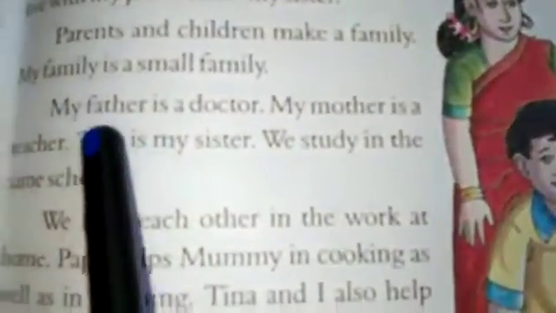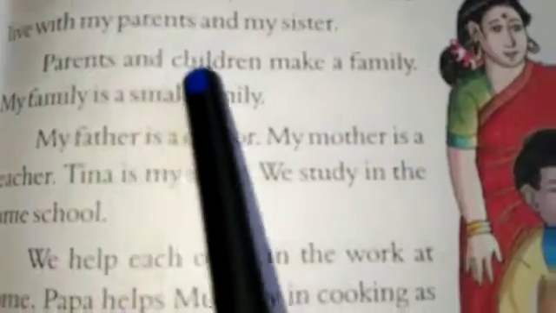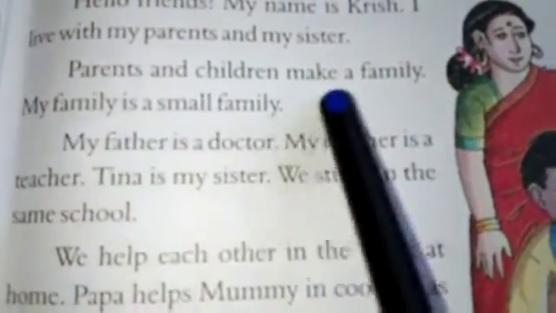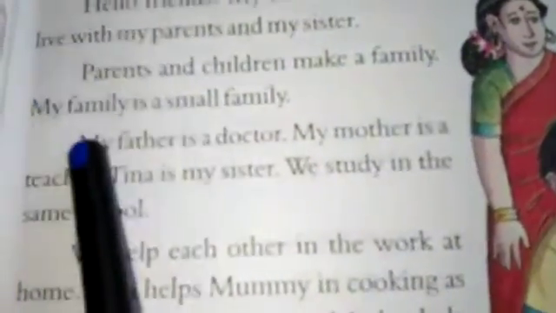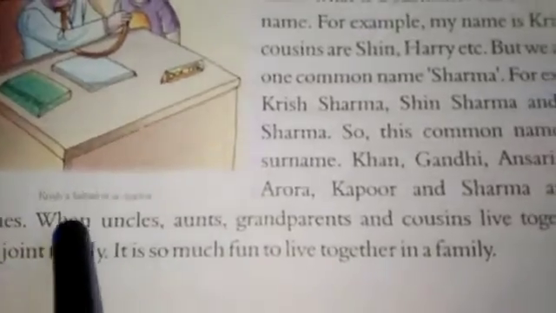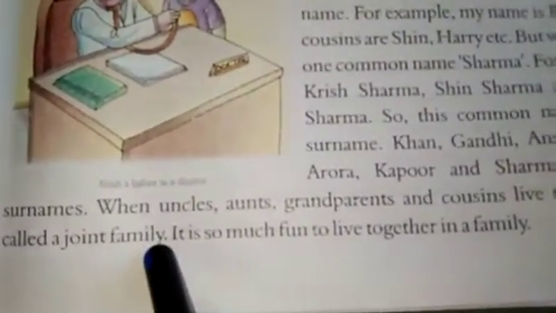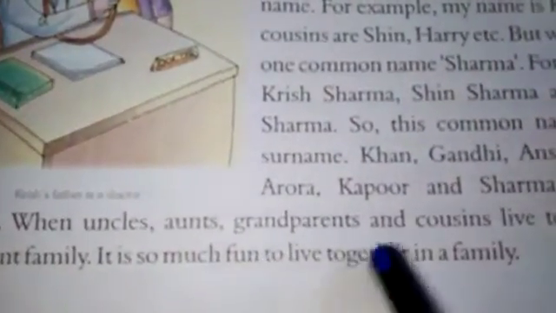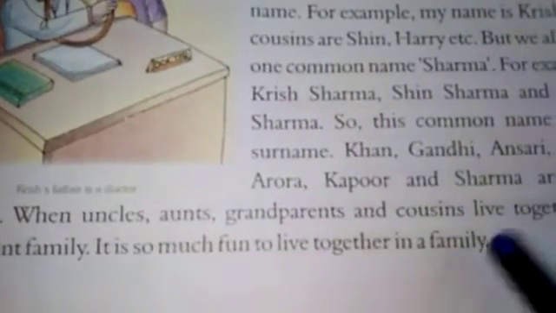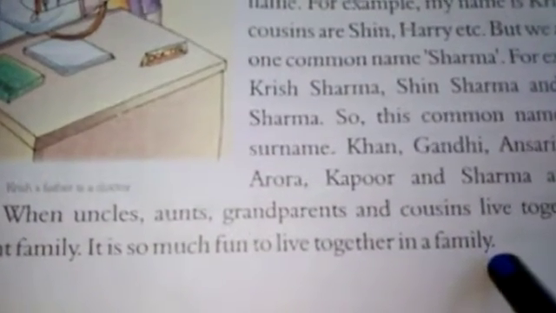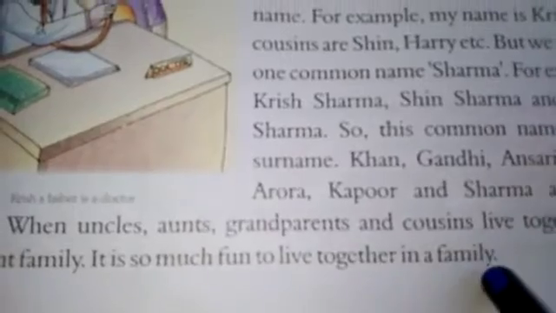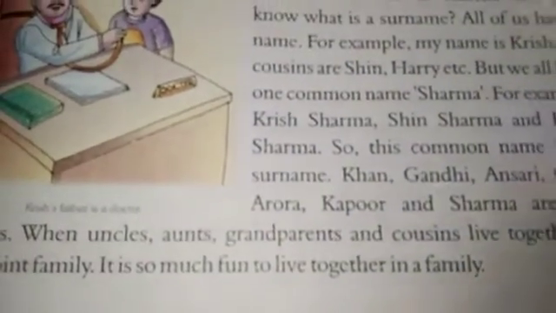A family where parents and children live together is called a small family, and a family where all the members live together, like uncle, aunt, grandparents and cousins, is called a joint family. And it is so much fun to live in a family, whether it is a joint family or a small family. So this was about your first chapter summary.